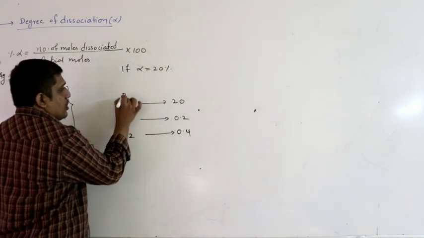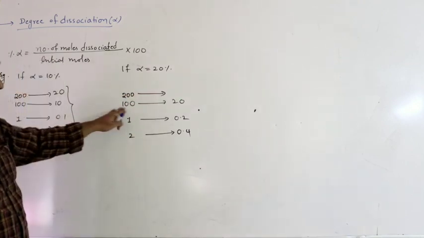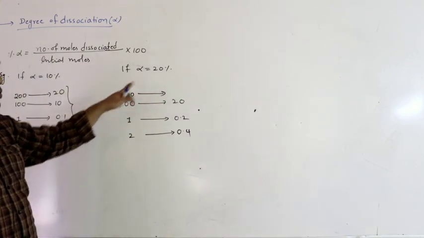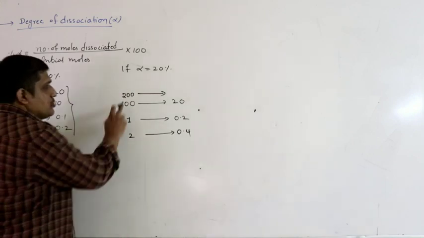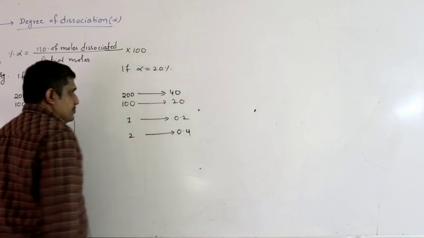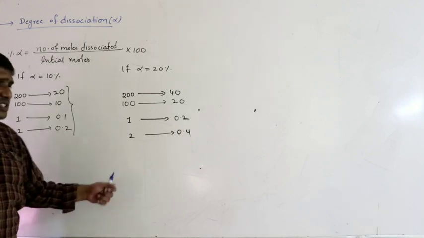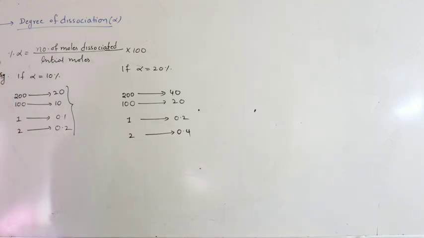Or you can take 200 moles. For every 100, 20 moles are dissociated. For 200, how much? This is nothing but 200 into 20 by 100, that is 2 into 20, you will get 40. So this is the meaning of degree of dissociation. So we use this degree of dissociation in calculation of Kp/Kc.